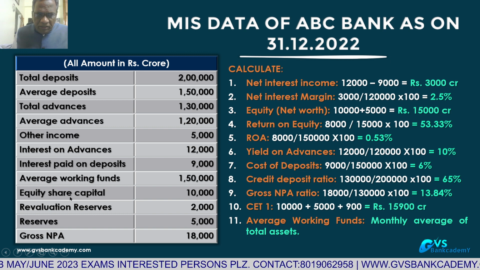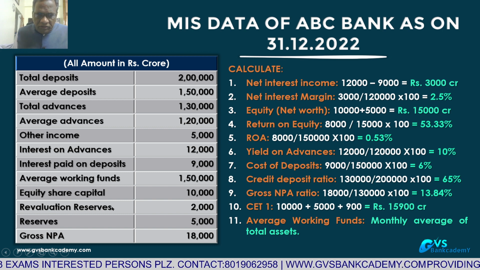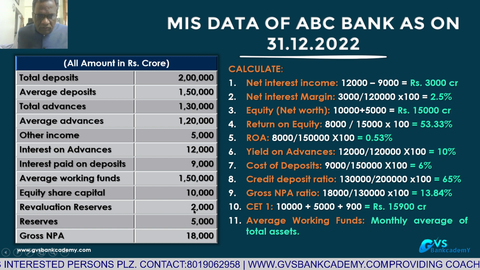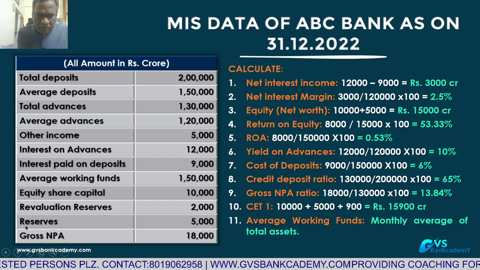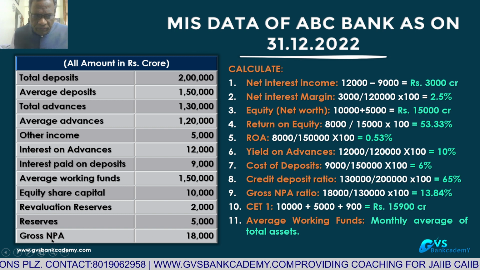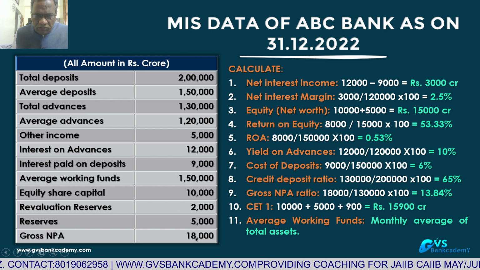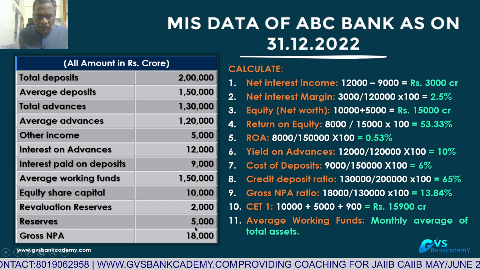Equity share capital or paid up share capital of the bank as on December is 10,000 crores. Revaluation reserves, meaning fixed assets revaluation reserves, are 2,000 crores. General reserves and surplus of the bank are 5,000 crores. Gross NPA is 18,000 crores. This is the information available for us.